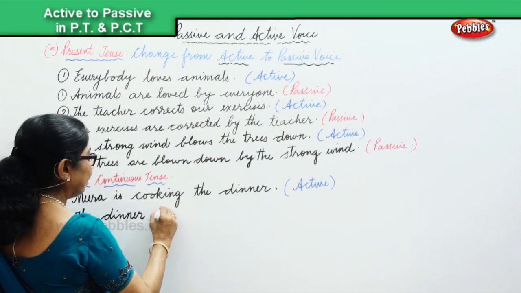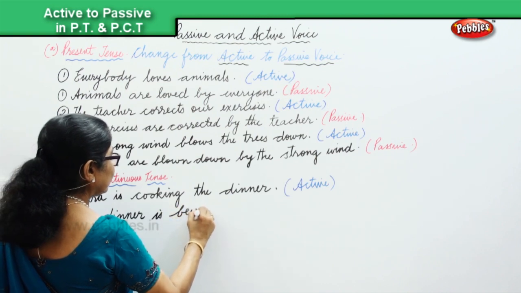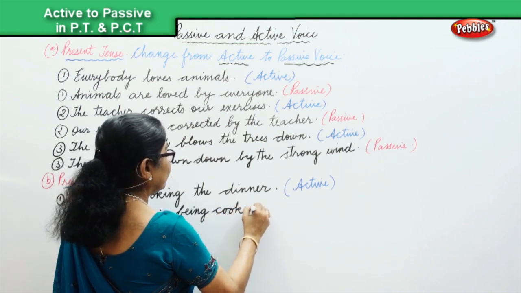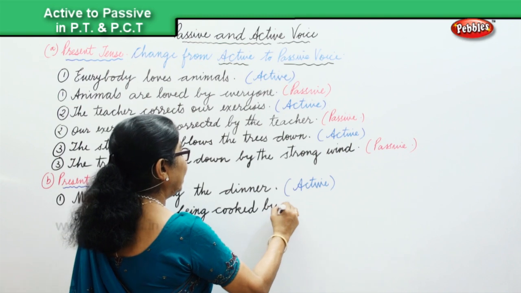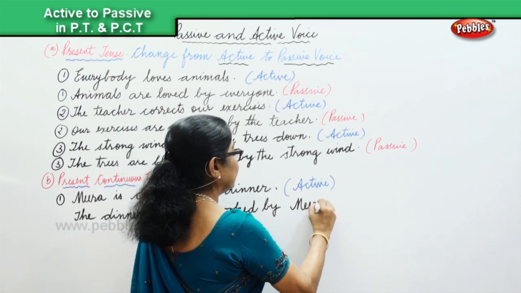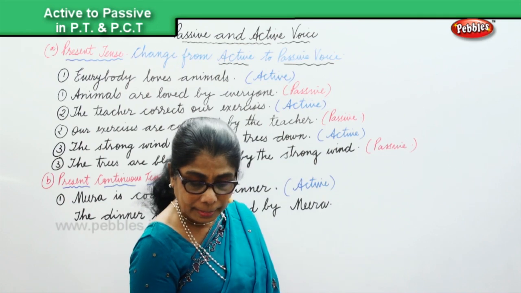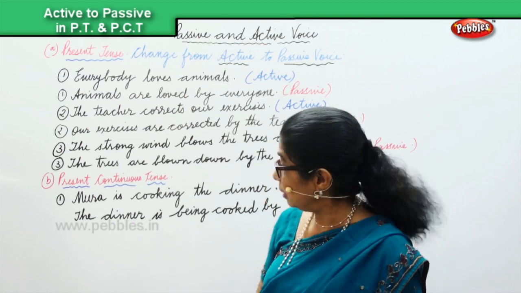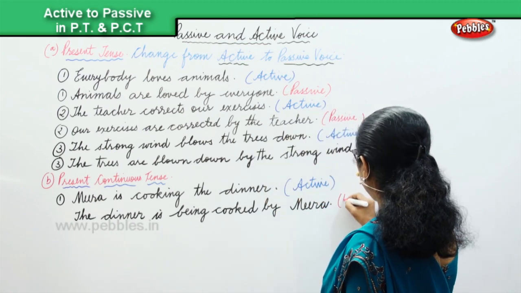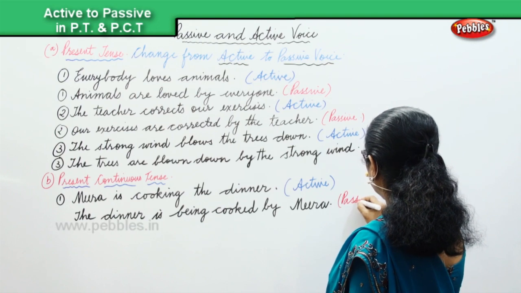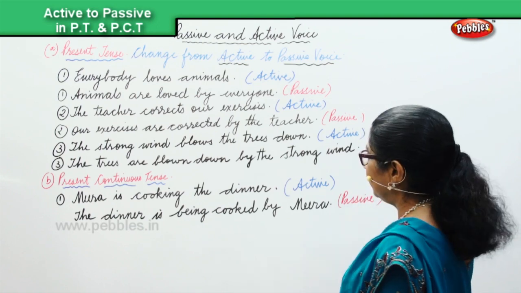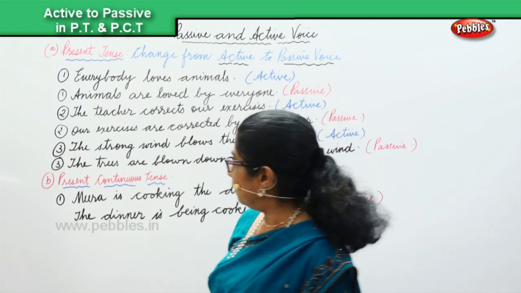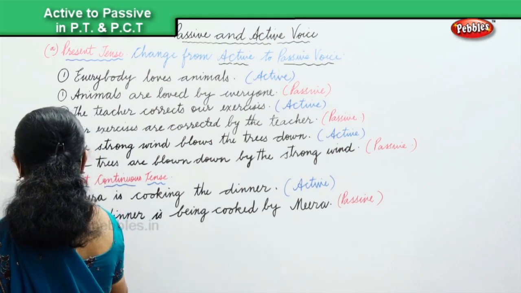We are keeping in mind the present continuous, and we have changed the active into passive. This is passive. Meera is cooking the dinner, active. The dinner is being cooked by Meera is passive.